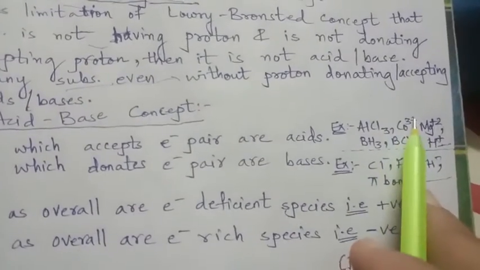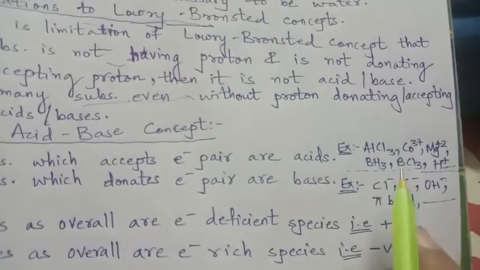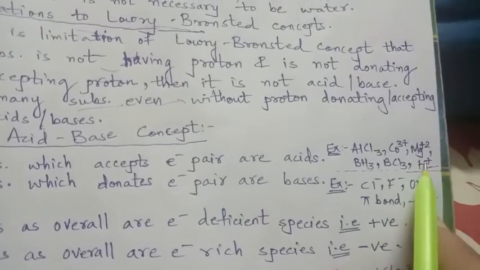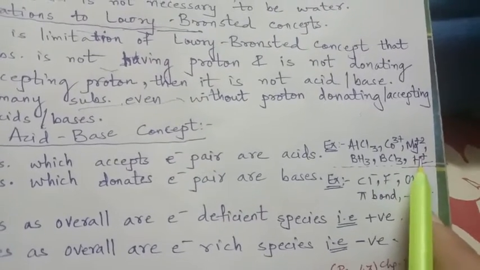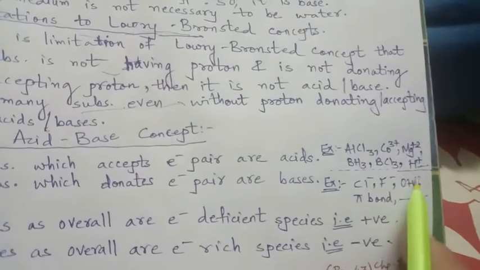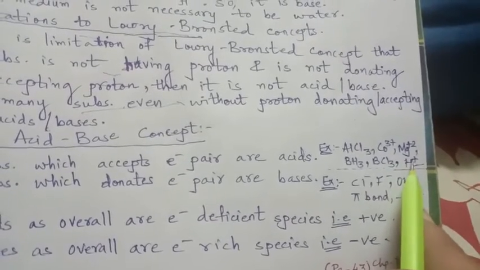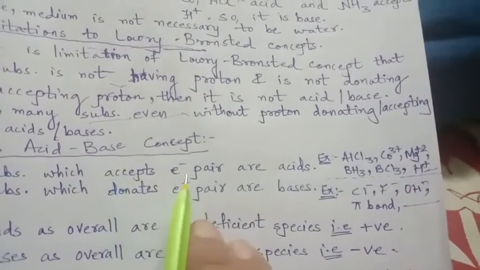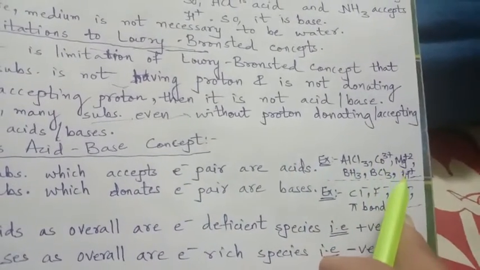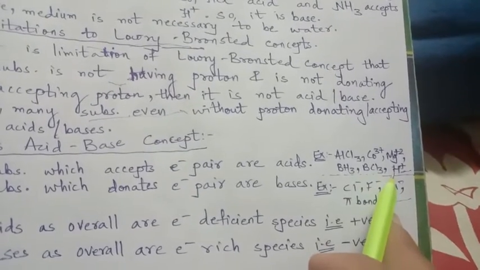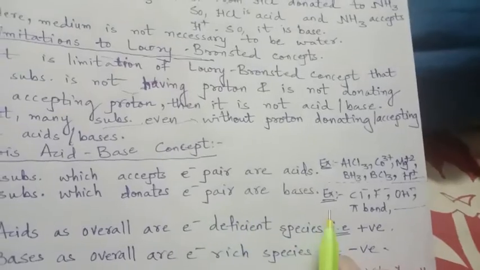AlCl3, CO3+, Mg2+, BF3, BCl3, H+. See here, H+. That means it has already given away its electron, so now it is electron deficient. That is why H+. So they are readily accepting electrons. Accepting electrons, acids. So again, as per Arrhenius and Lowry-Bronsted, even H+ is a member of the Lewis group.